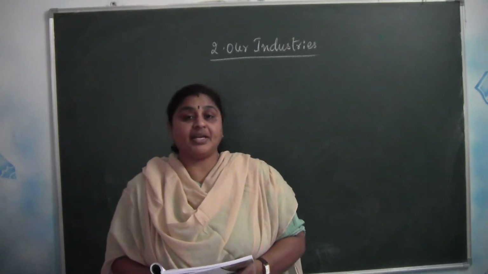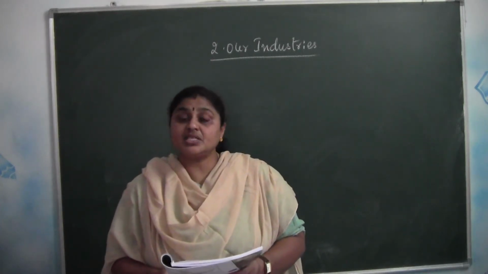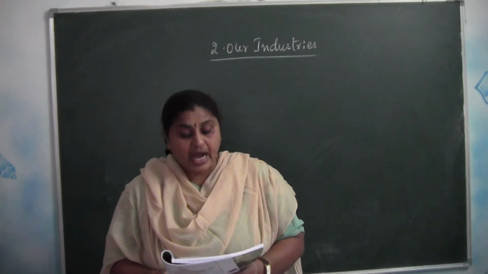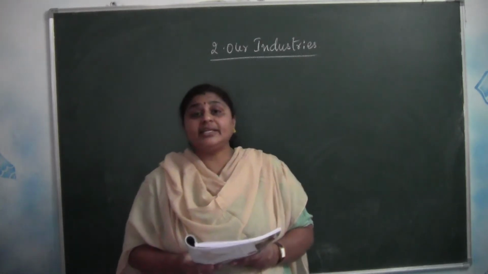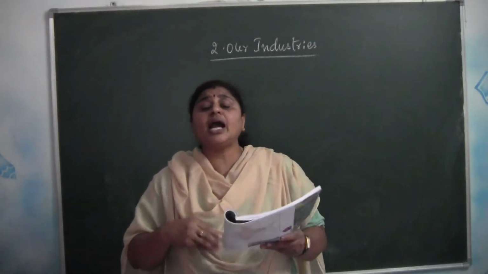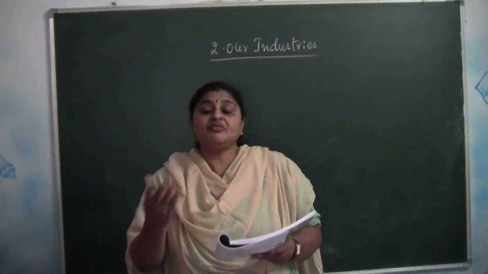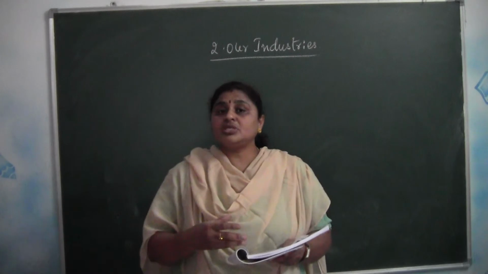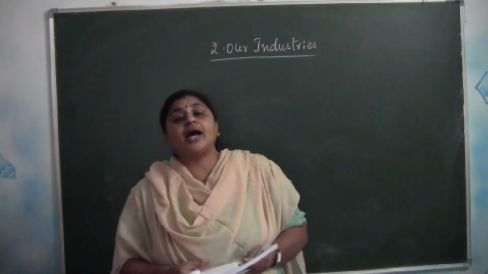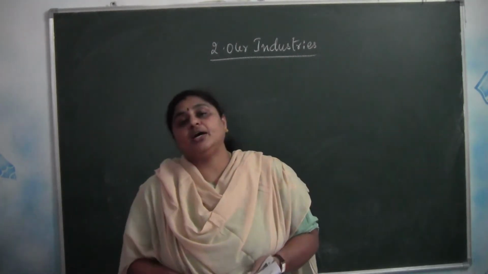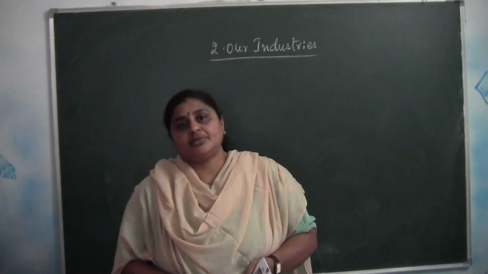Cotton, we are making cotton garments. Tea leaves, logs of wood and iron ore. So these things we are not using directly. In some form or other, these resources have been changed and we are using them. So these resources are called raw materials.